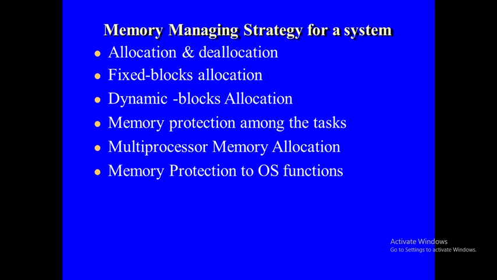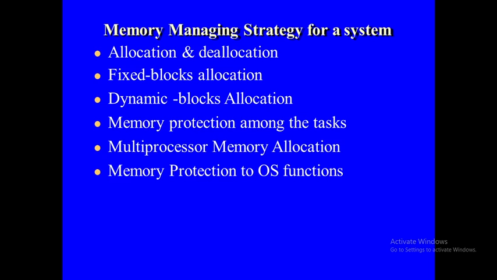See, kernel memory space cannot be accessed by everyone. And also in the task, some area will be in protected mode. Only through the system calls are we going to access that protected mode of the memory. Normal calls cannot access that. If it tries to access, then the system is going to generate an error. That is about the memory protection to the OS functions.